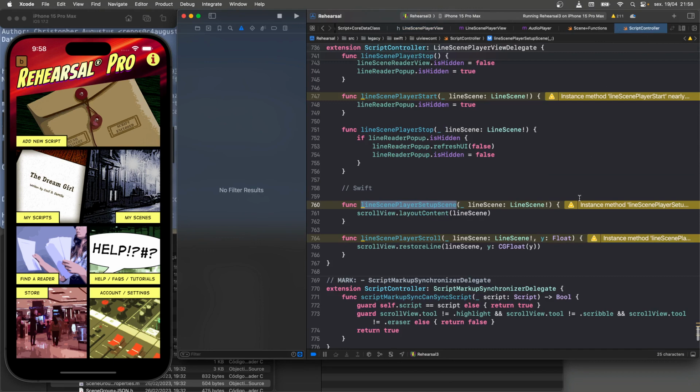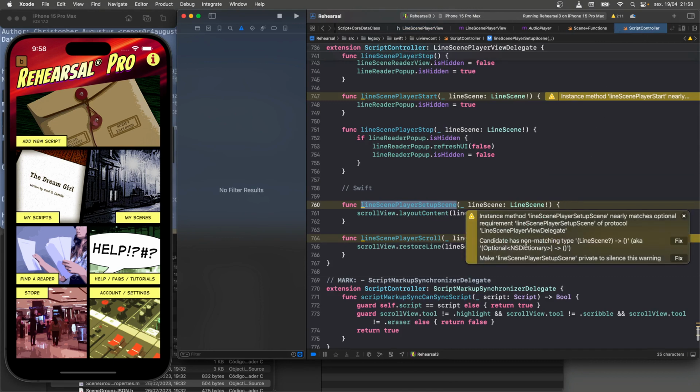Because what this is saying is, look, it's optional. You don't have to provide this method because the delegate protocol declared it as optional. But I'm going to try to match it up, and it's not quite matching. It says, look at this, line scene. Now remember, line scene used to be this Core Data object, and it got replaced with this dictionary. And this whole thing with the exclamation points and the optional was really throwing me off, something I didn't really know about Swift.